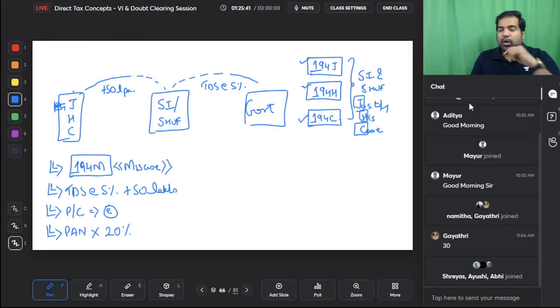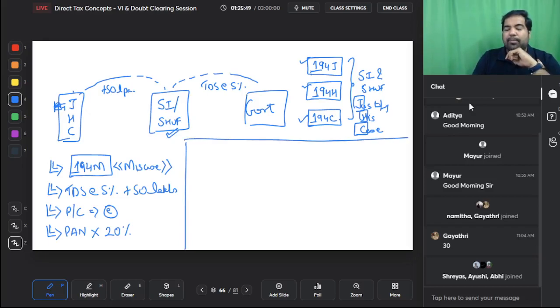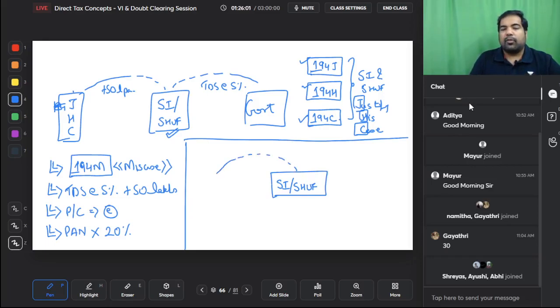While we're talking about small individuals, small HUFs, there is one more section which applies only to them. I'm writing the section here only. This section only applies to small individuals, small HUF. Watch out, guys. Whenever they were paying rent under 194I for immobile property, initially they did not have to deduct TDS, but they were paying huge rents. So the government says, listen, if you are paying such huge rents, I also want to take TDS.